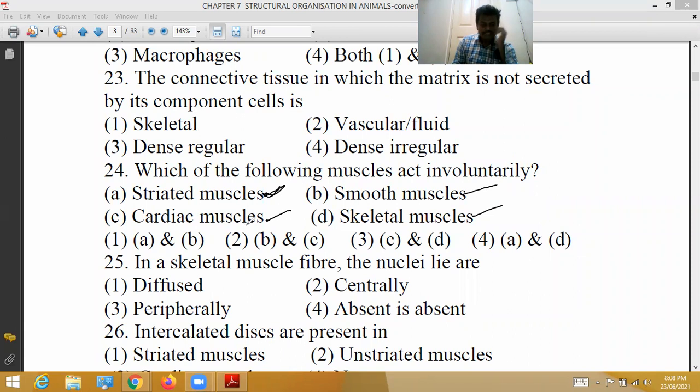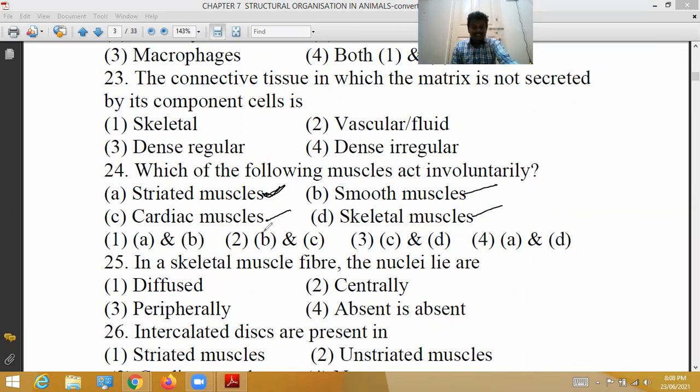Next, smooth muscles. Unstriped or non-striated muscles are called involuntary muscles. Example, posterior part of esophagus, stomach, intestine, blood vessels. Third, cardiac muscles are called involuntary muscles. Example, cardiac muscles in the wall of the heart.